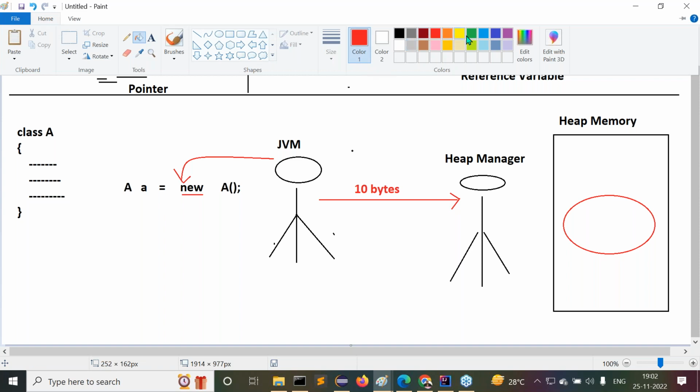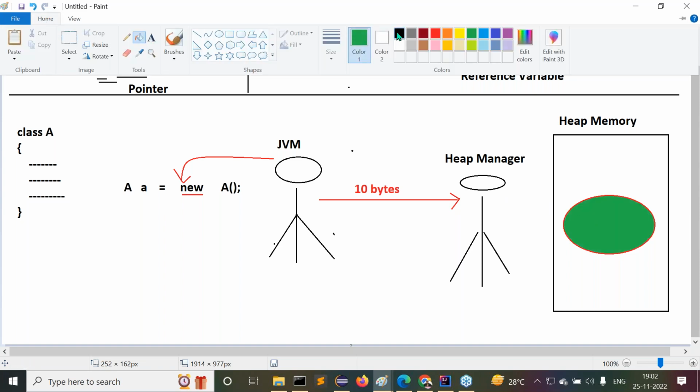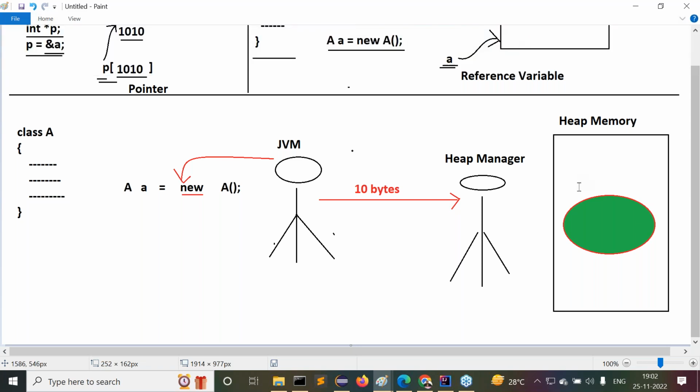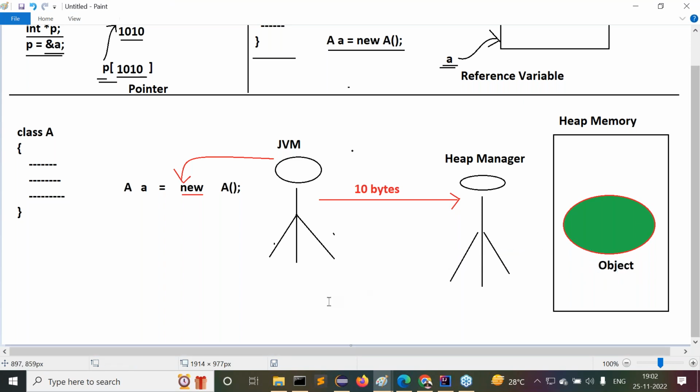The 10 bytes of memory as a single block is created. This is what we know as an object. Observe carefully. The 10 bytes of memory is nothing but an object that is created by the heap manager. Up to this, all of you are getting clarity? Yes, sir.